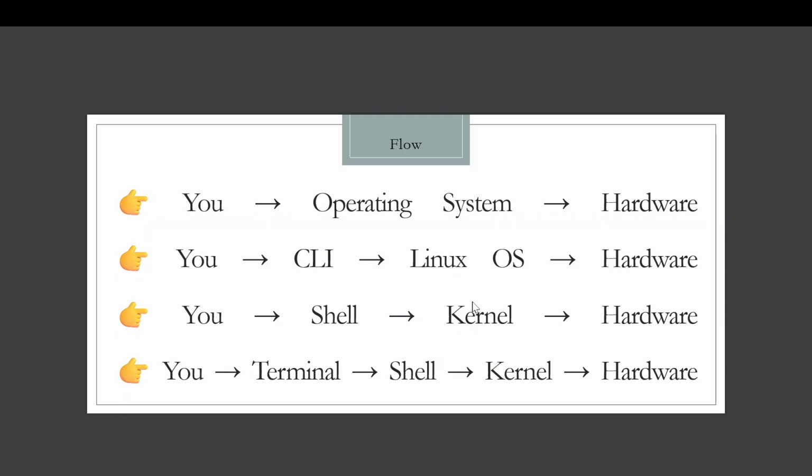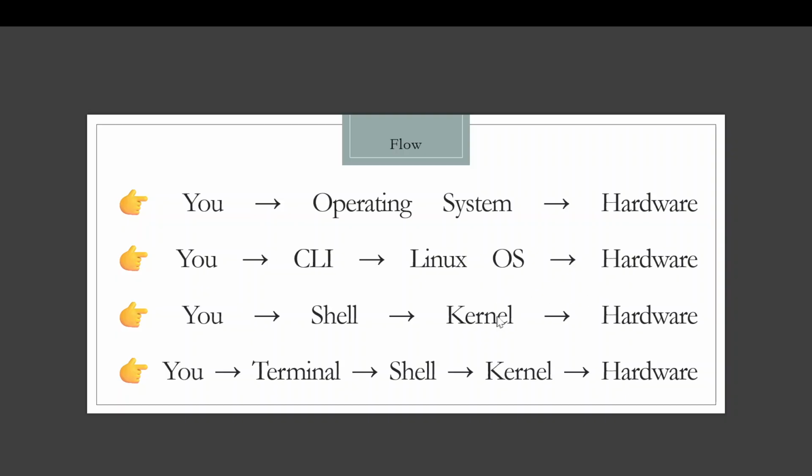First of all, let's understand this kernel. Kernel is a part of Linux, just like shell is a part of Linux. Kernel is the heart of the operating system. You can say it is the brain of the operating system. Kernel controls the CPU, it manages the memory, it talks to the hardware.